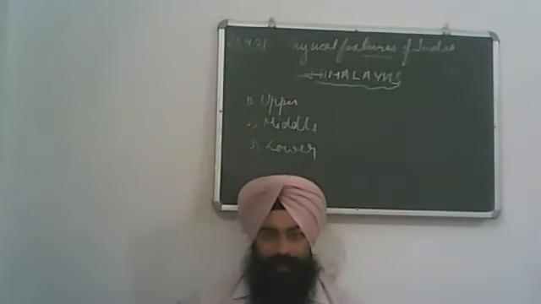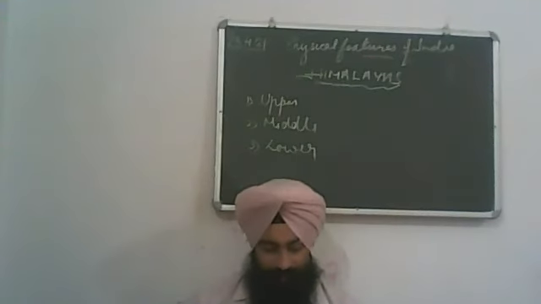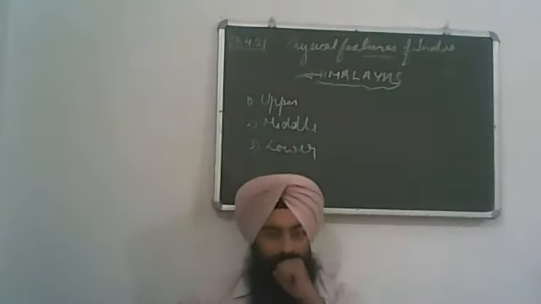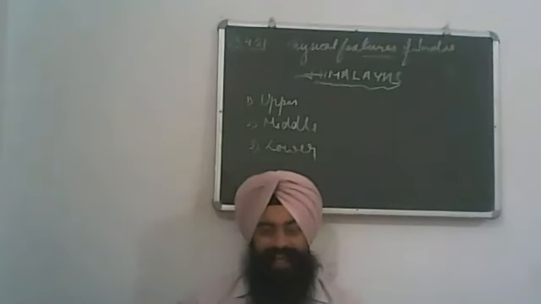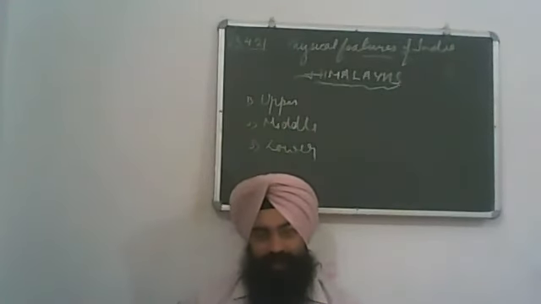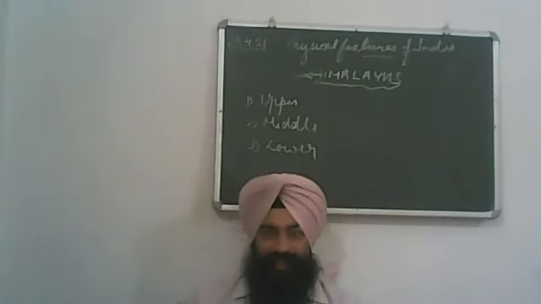Ghaggar, Gandak and Kosi rivers. Ghaggar is spelled G-H-A-G-G-A-R. Gandak, G-A-N-D-A-K, and Kosi, K-O-S-I. These rivers originate from the Nepal Himalayas.